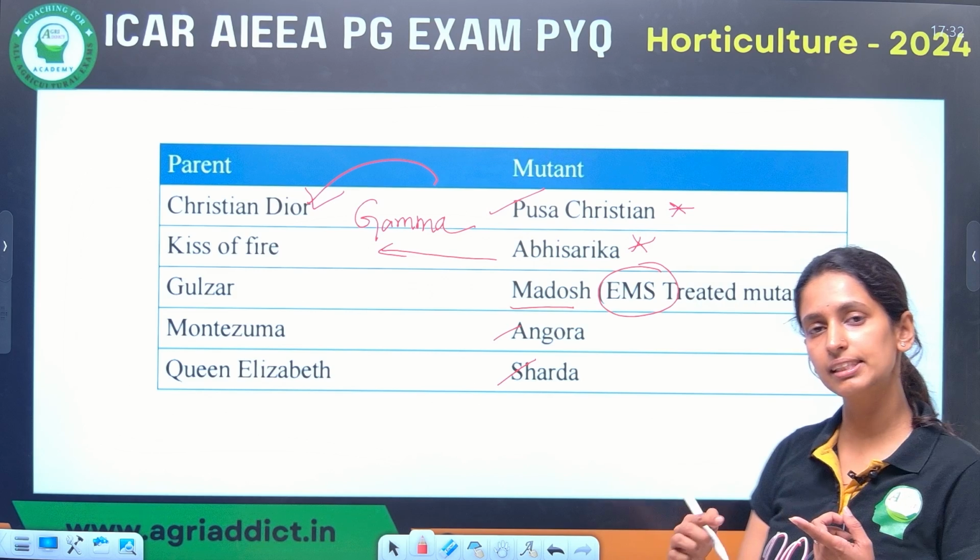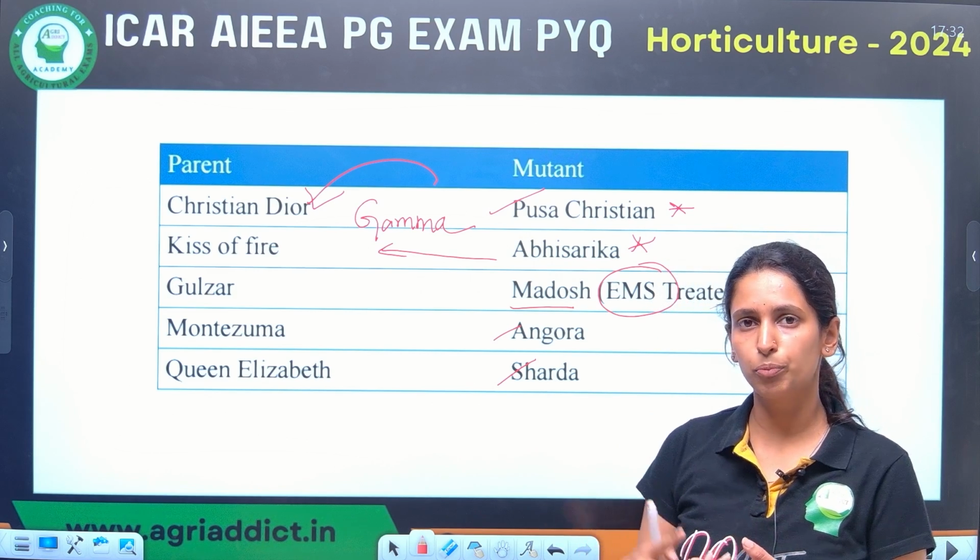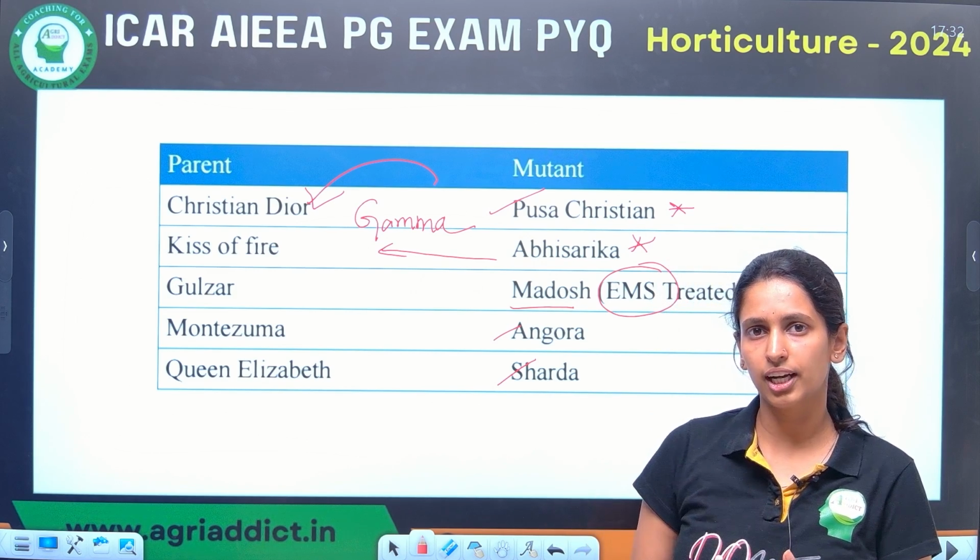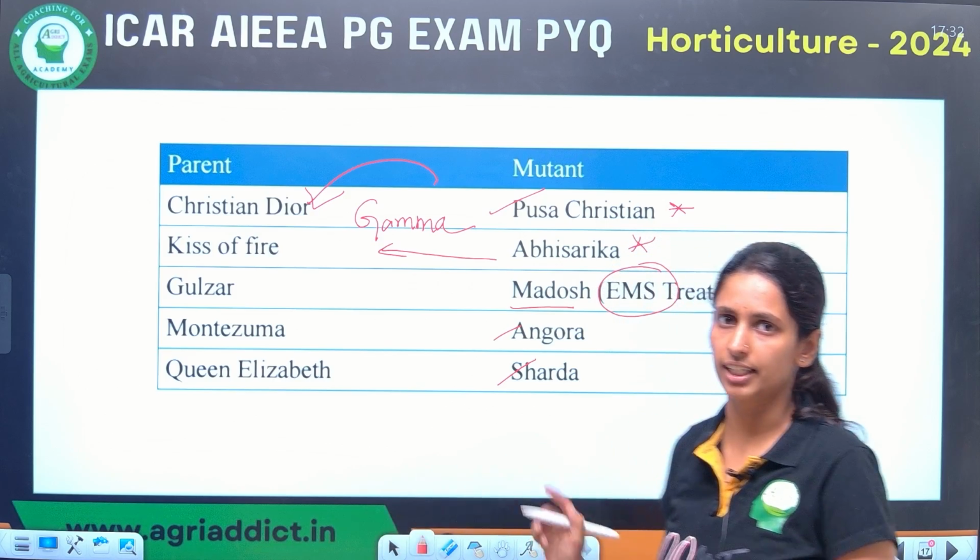Apart from this, in chrysanthemum also you should learn. There are Pusa Kesari, Pusa Arunodaya. These all are important mutants of chrysanthemum.